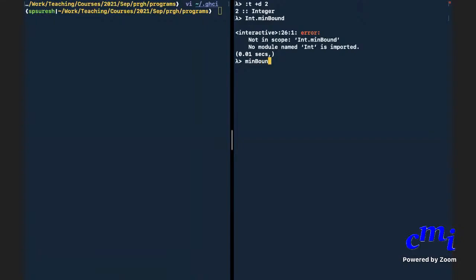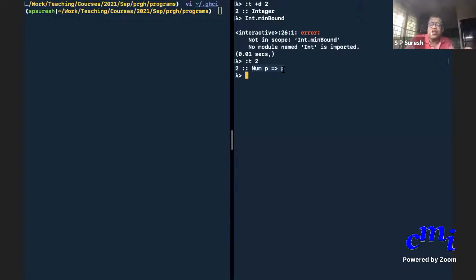Excuse me, sir. Yes. What's the role of +d there? It is to give a default type. If you don't do +d, it will give you a type like this. This is too general a type. Right now, you don't really understand what it means. It says 2 belongs to any numeric type. That is what it says. But you might wonder what a general numeric type is, etc. So you're saying give me a default type for 2.